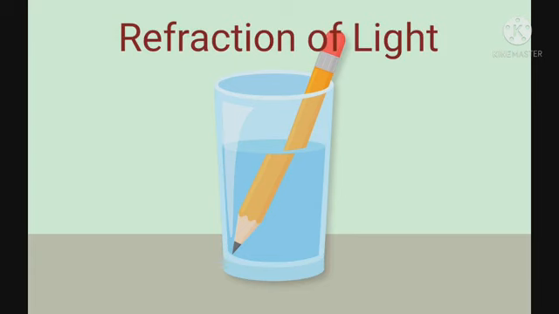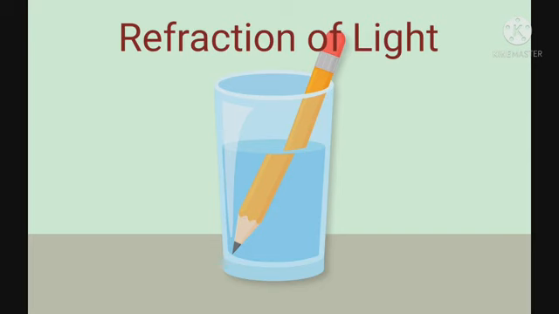It would appear slightly bent or even broken into two pieces. This happens because light bends when it travels from air to water. This bending of light is known as refraction.